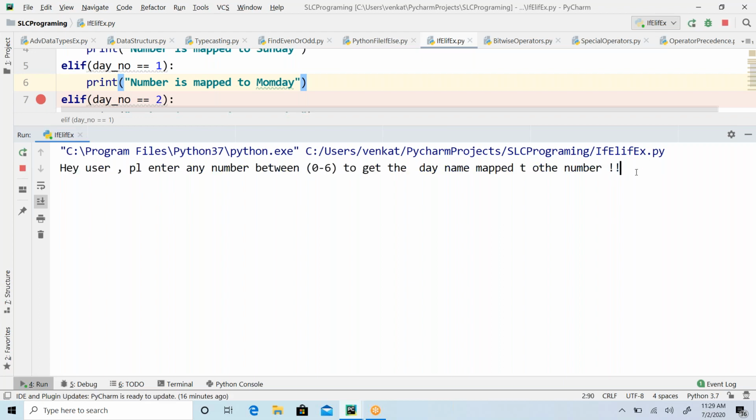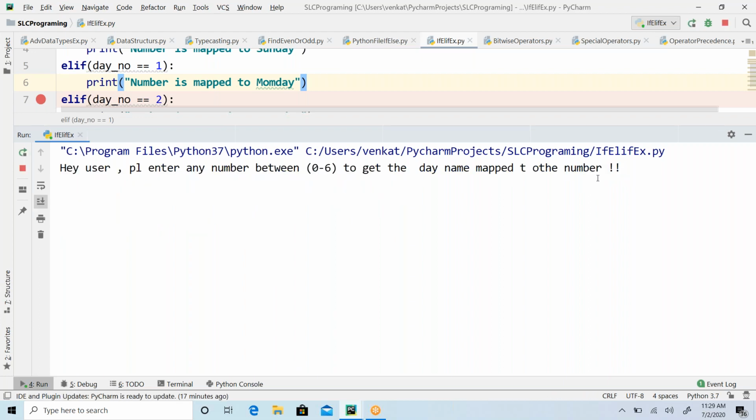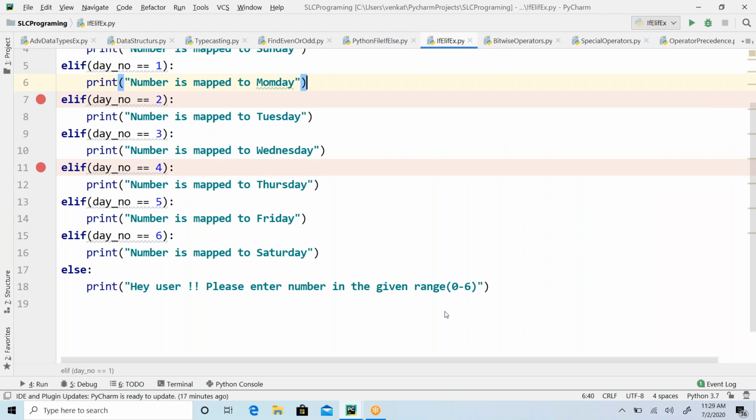Let me run one more time. So 8, I'm giving 8. Now it says, hey user, please enter the number in the given range of 0 to 6, but you entered 8. That's what is coming here. Then the user realizes that, oh, I have entered a wrong number. Let me run this again and enter a proper number. So it's going to be Saturday. This is how it is going to work, guys.